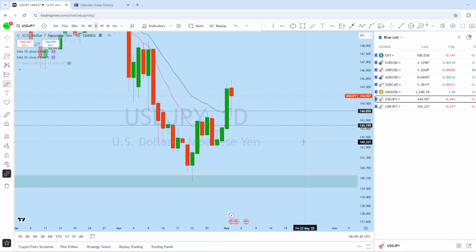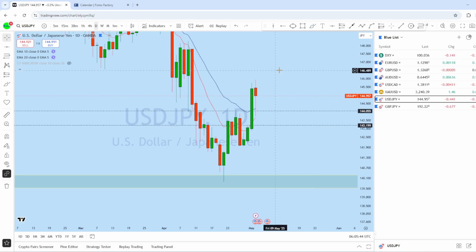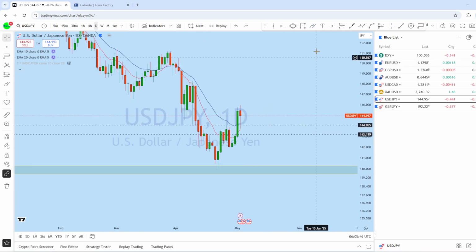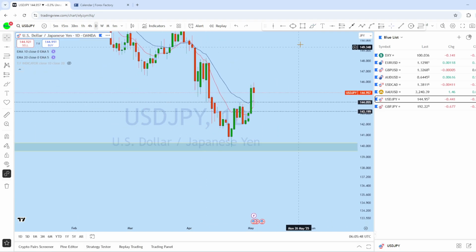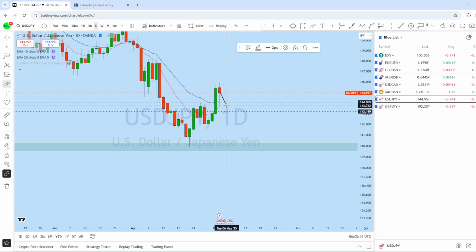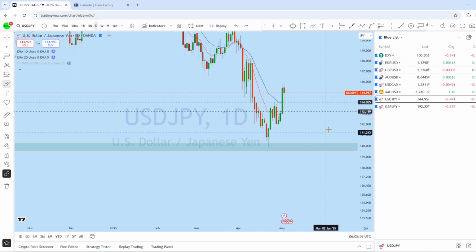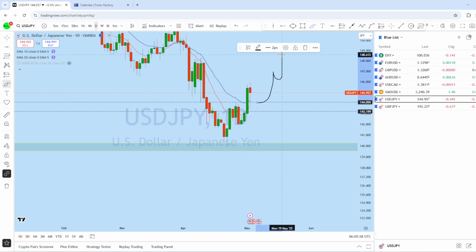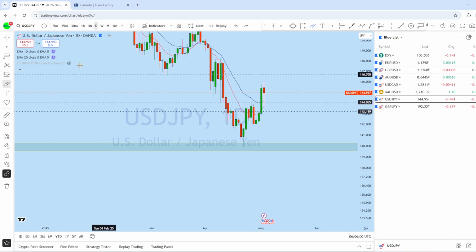Now looking at daily chart here on dollar yen, we can see that on the daily there is an inverted head and shoulder here, and with that inverted head and shoulder there is a long wick candle, expecting a retest and then potentially to revert back again in the major direction of the trend.